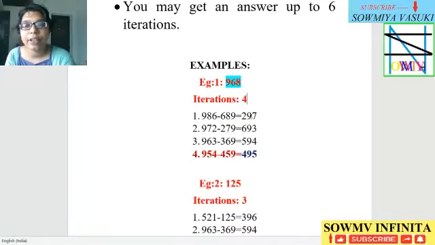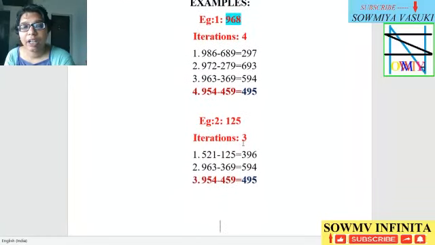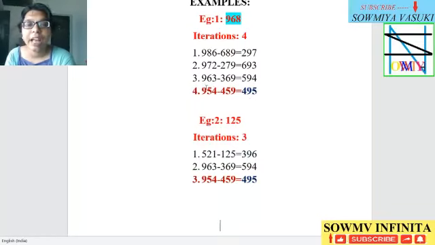This number is not reaching 495, so we go for another iteration. 972 minus 279, descending minus ascending order, is 693. It's not 495, so go for the next iteration. 963 minus 369 is equal to 594. Further, we write 954 minus 459 is equal to 495.